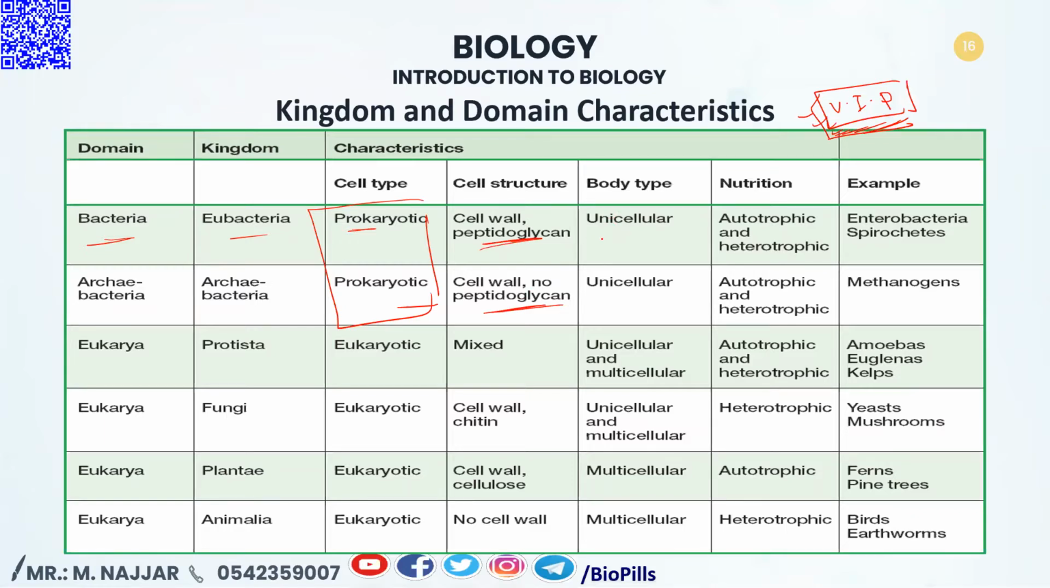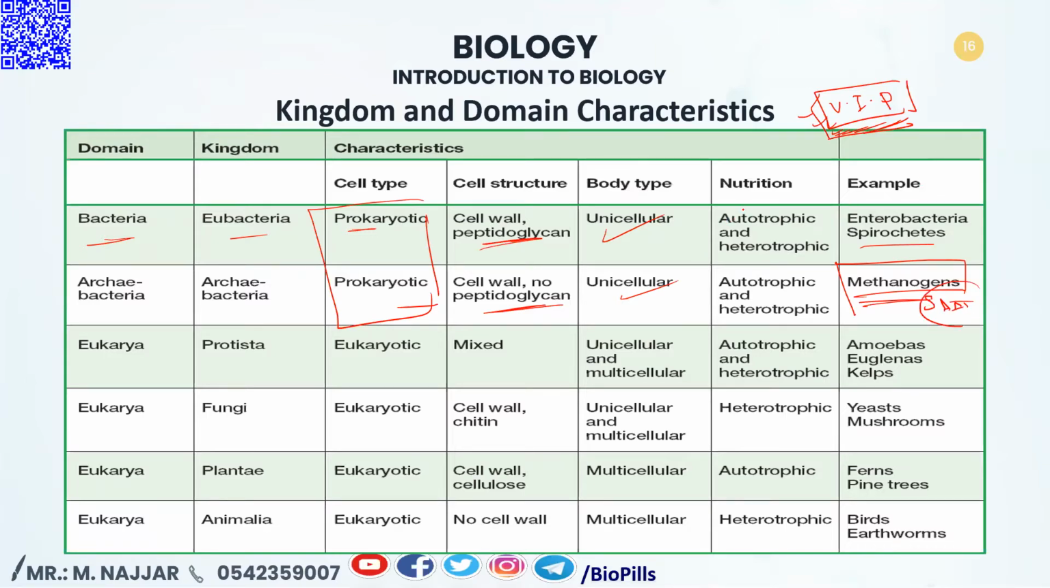The body type in bacteria and archaea is unicellular. The nutrition in bacteria varies, autotrophic and maybe heterotrophic, same as archaeobacteria. Examples of bacteria are Enterobacteria and spirochetes. The only example that came in the archaeobacteria is the methanogens. We have a lot, but this is the only one that came in the SAAT exam, and I will illustrate it next session, inshallah.